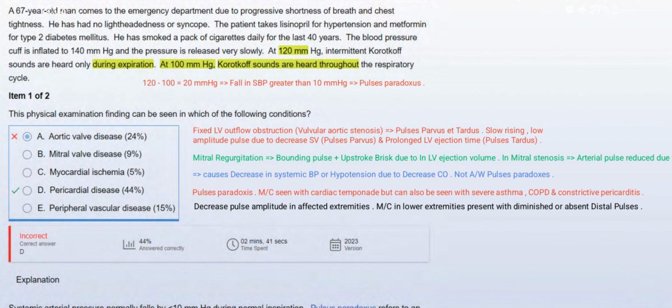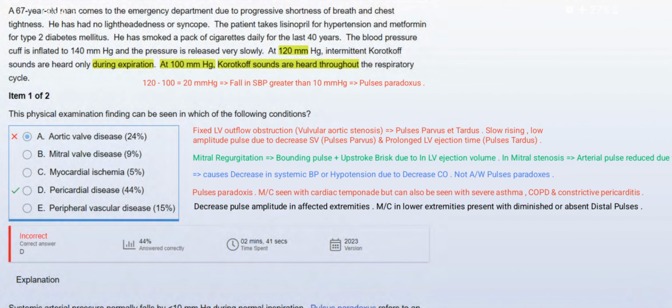MI causes a decrease in systolic BP, or hypotension, due to decreased cardiac output. That is not associated with pulsus paradoxus, right? Okay, why not option E?